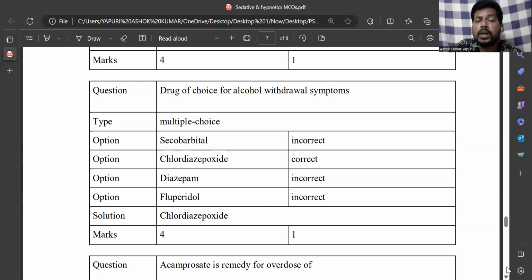And the drug of choice for alcohol withdrawal symptoms. If a person suddenly withdraws from alcohol, he gets some withdrawal symptoms like sweating, tension, tremors, and a sudden increase in BP. Symptoms like that can be observed.